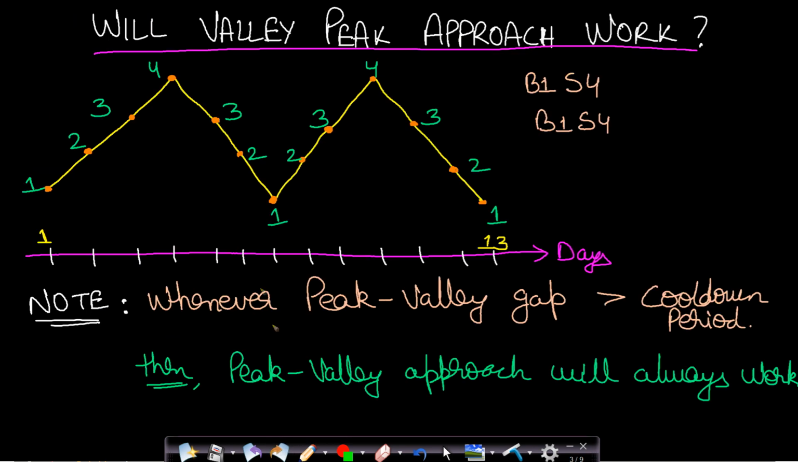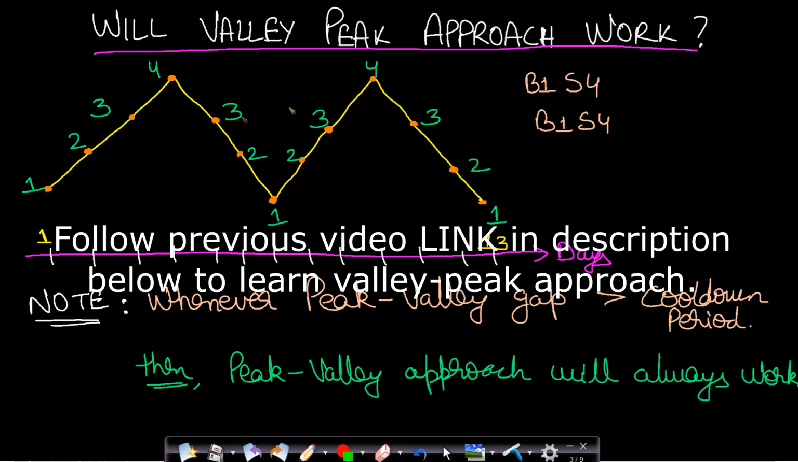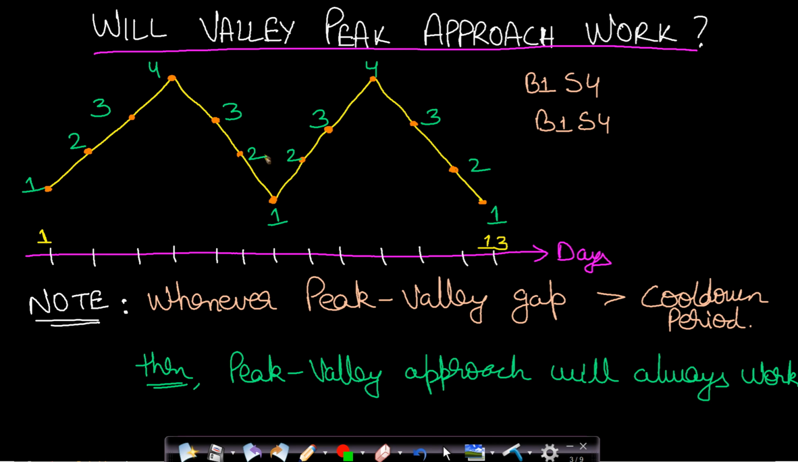Now the next question is, will the valley peak approach work? Well, let us assume this graph, okay, and this graph is showing the stock price for 13 days. Now in this case, let us apply the peak value approach. Then you will be buying the stock at this day 1 at price 1, and again you will be selling at price 4. Again you will buy at price 1, you will be selling at price 4, and then you will not be buying it again. So what will be the profit margin? In this case the profit will be 3, and in this case the profit will come out to be 3. So the total profit will be 3 plus 3, that is 6.